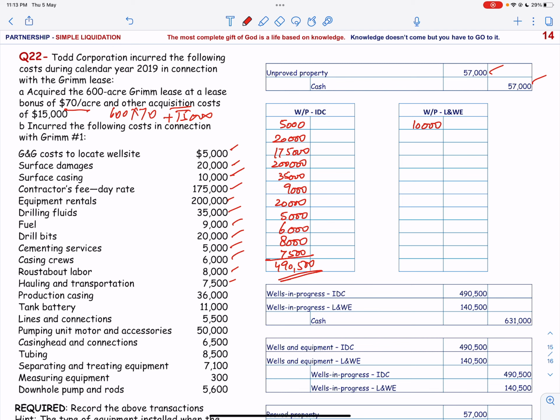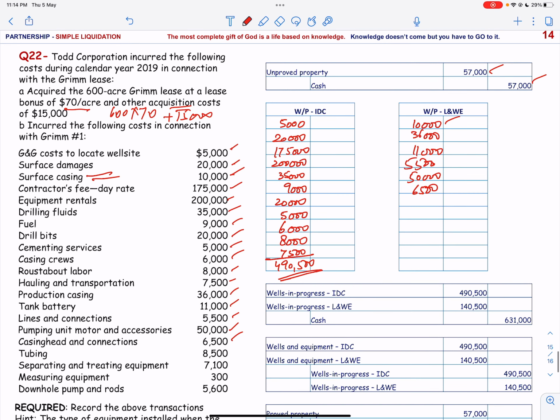Then we have wells. We have already recorded surface casing 10,000. Then we have production casing. This is a lease and well equipment cost of 36,000. Then we have 11,000, 5,500. This is for lines and connections, pumping unit, lease and equipment. 6,000 for casing head and connection.